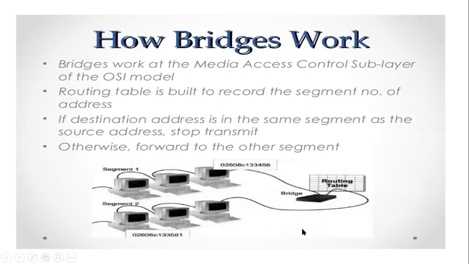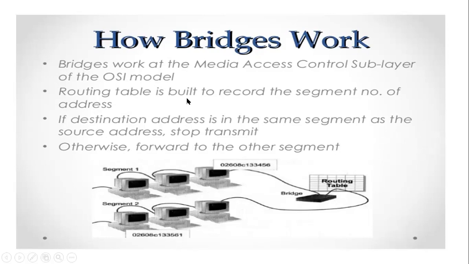See how it actually works. This is your segment 1 and this is your segment 2. That means three systems are at one place and three systems are at another place, and we are getting connected with the help of the bridge here. So you can see the routing table here, right? Bridge works at the media access control sublayer in the OSI model. So it works in your OSI model.